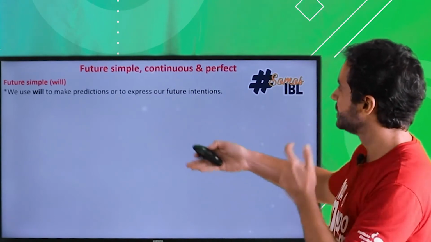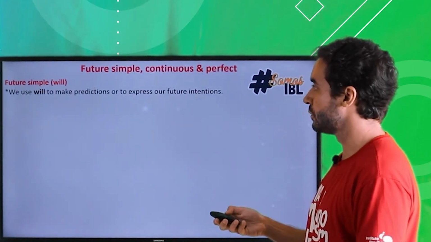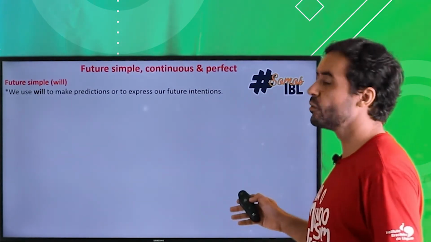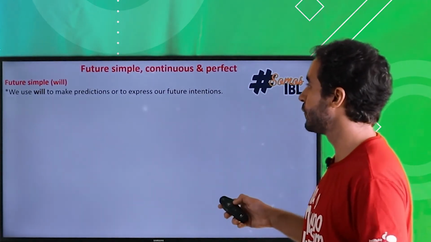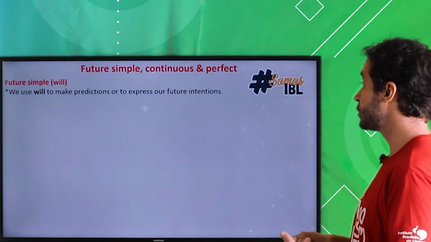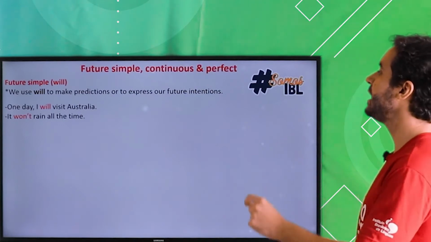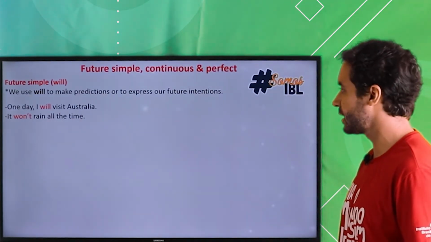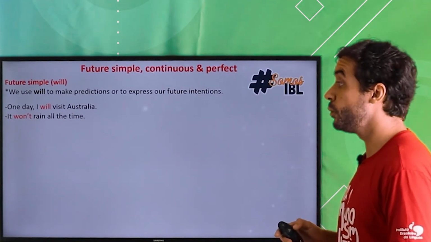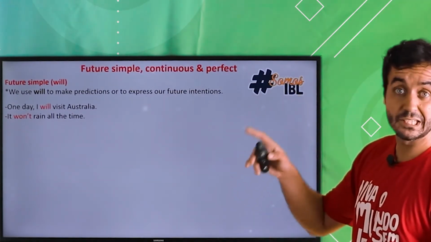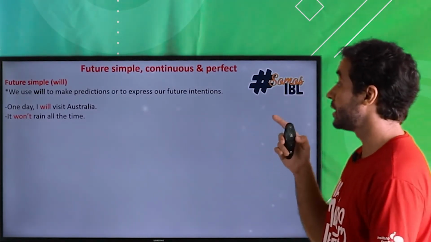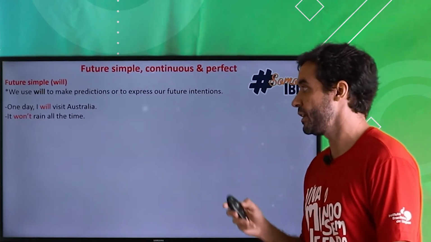By now we all know this is the modal verb will, right? So we use it for future simple, okay? This is not news for us. This is nothing new for us, okay? So we use will to make predictions or to express our future intentions. One day I will visit Australia. Yeah, one day I will too. I hope it won't rain all the time. Won't is the contraction of the negative form, okay? So it won't rain all the time, it will not rain all the time, okay?